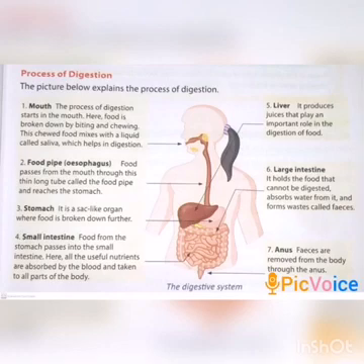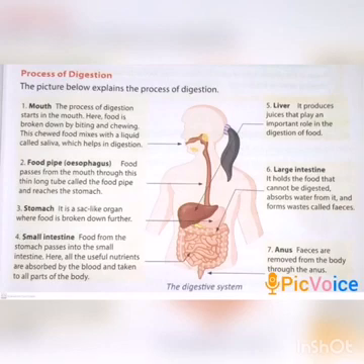Next, stomach. Stomach is a J-shaped, strong muscular bag that can stretch to store food, where food is broken down further. Next, small intestine. Here, the digested food is a soluble substance easily absorbed by the walls of the small intestine. All nutrients are absorbed by the blood and taken to all parts of the body.